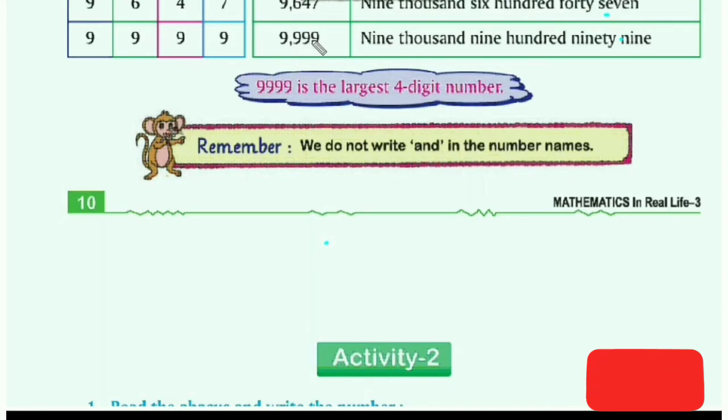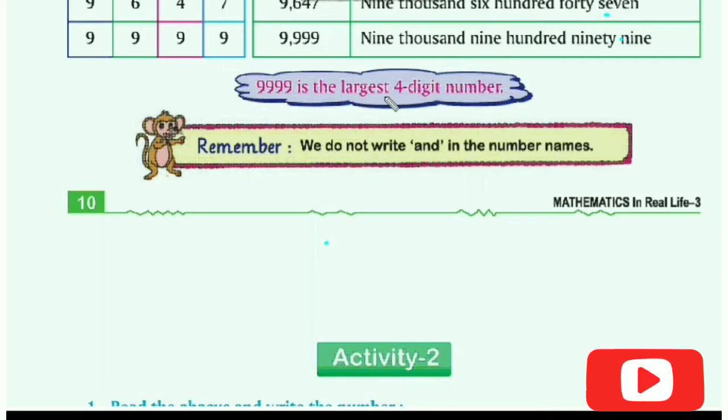Now see, I am reading this number, 9999. We can pronounce it like this, and also we can say it like this. The pronunciation 909,099 is also correct, but while writing the number, we are not putting "and", okay. See here, the wording is there, 9999. There is no place for "and". Whenever you are writing any number spelling, you should not put "and" there.